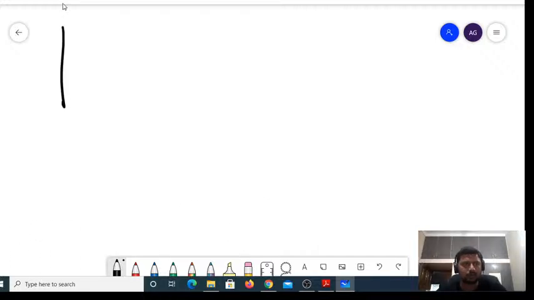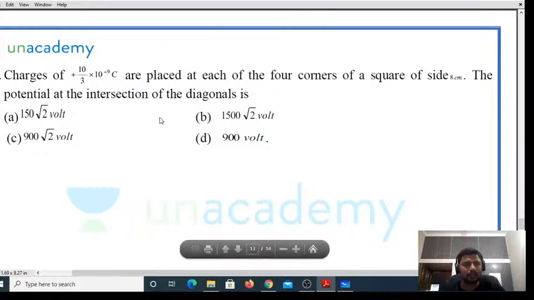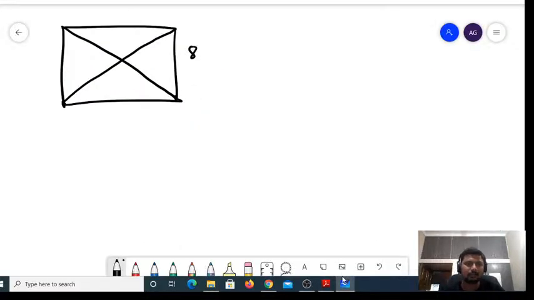You have a square of side 8 centimeters, right?